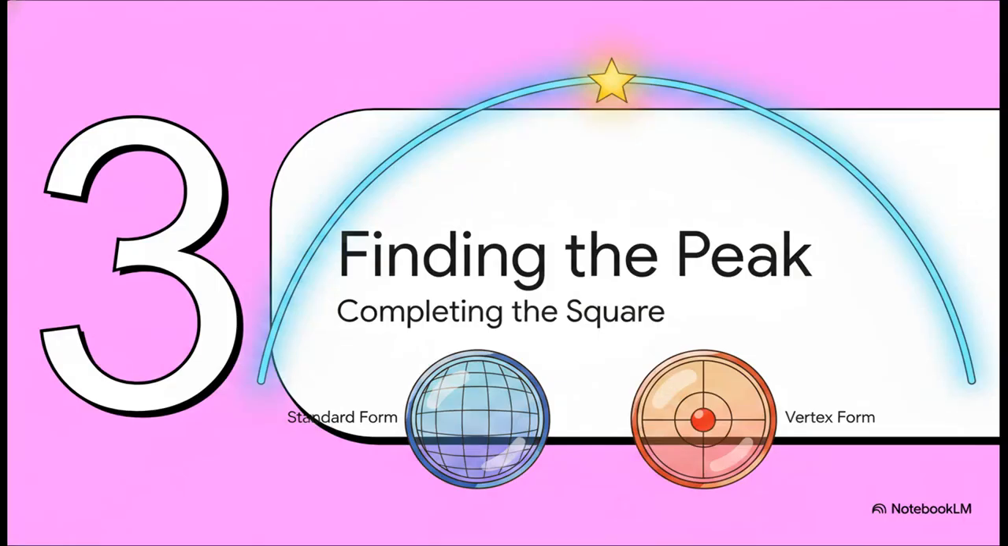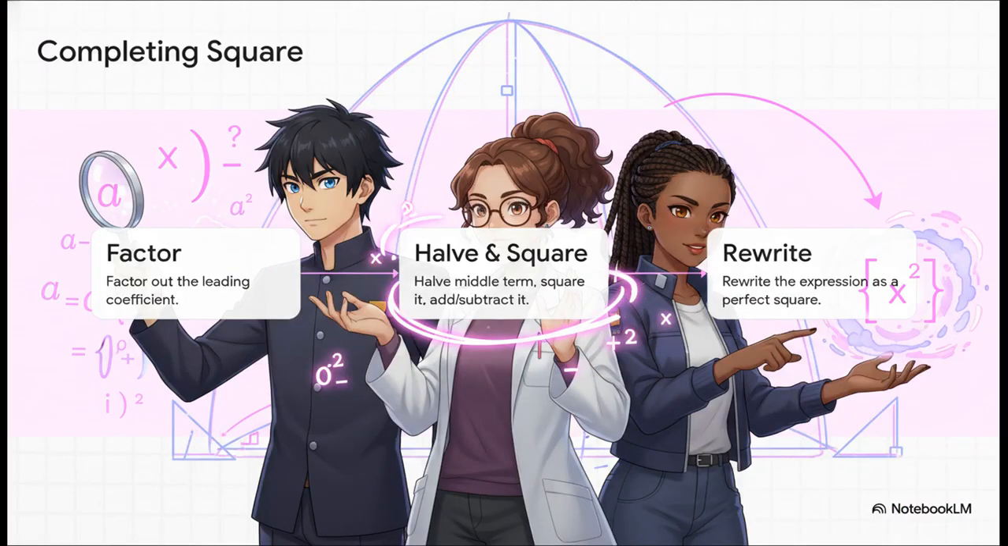It's all about knowing how to switch your mathematical lens to see the specific detail you need. Which brings us to part three, finding the maximum peak by completing the square. Okay, so to get from standard to vertex form, we use this really clever procedural trick called completing the square, and it involves three very specific logical steps.